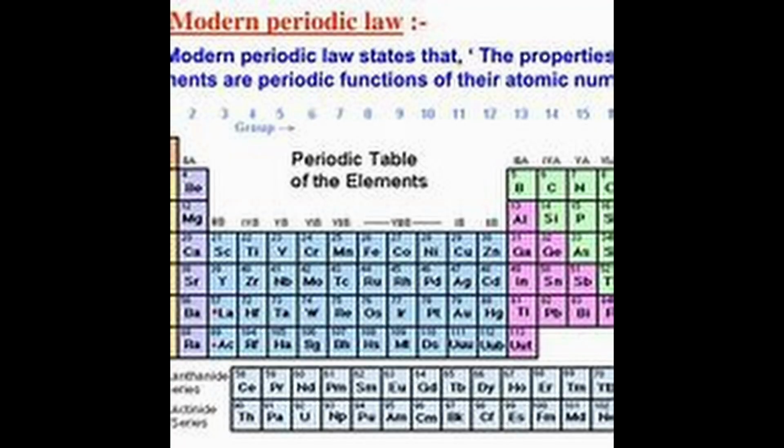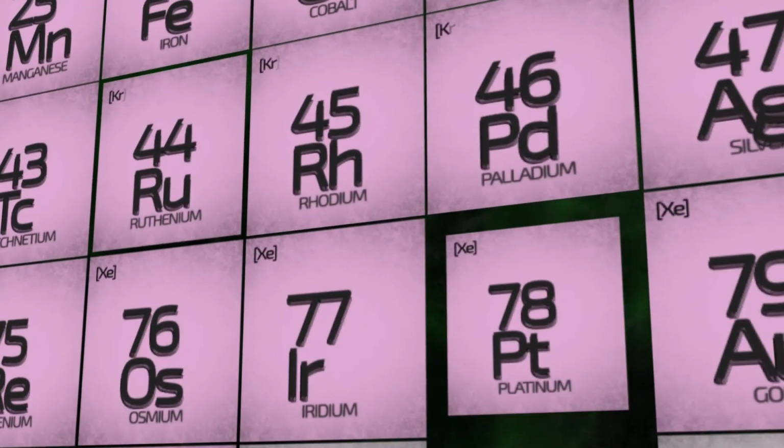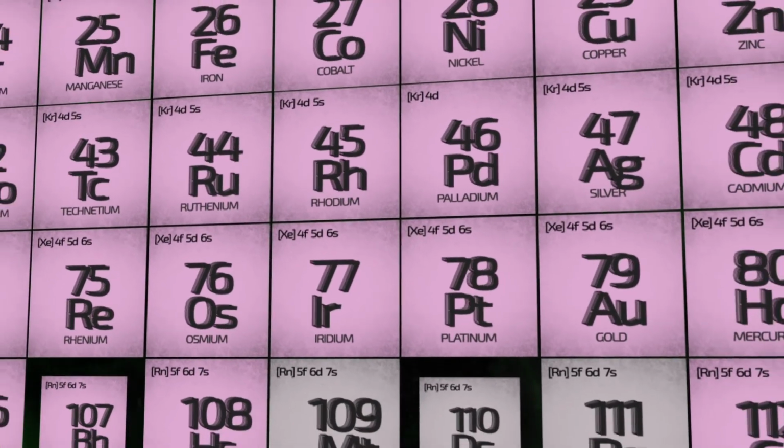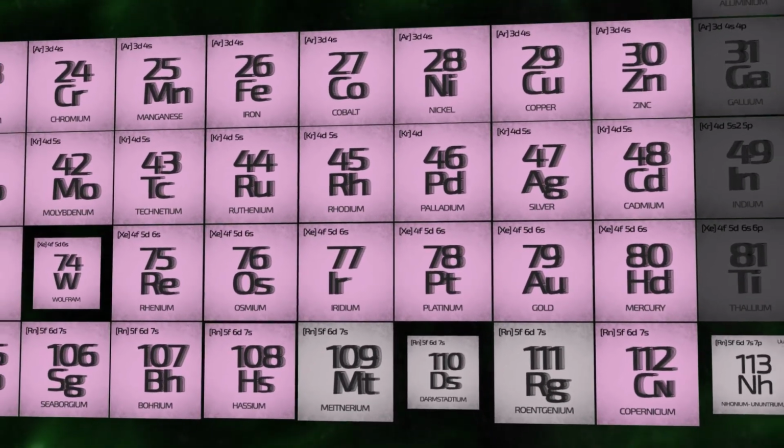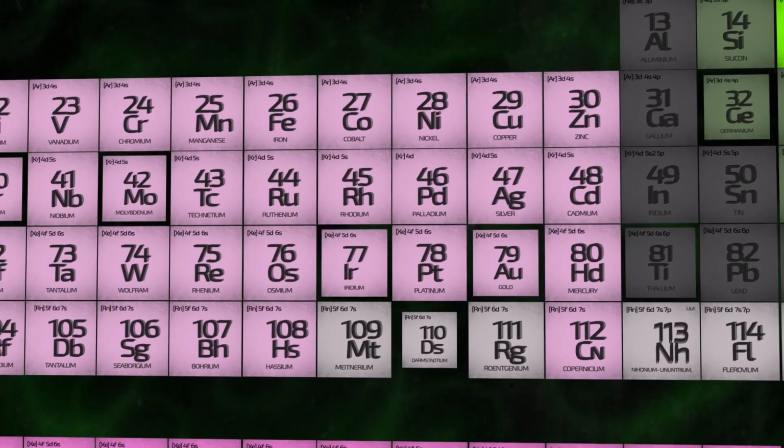Therefore, Mendeleev's periodic law was modified into the modern periodic law, which states that the physical and chemical properties of the elements are a periodic function of their atomic number. This was an important turning point in the study of inorganic chemistry. Also, it is now easy to visualize that as the electronic configuration of elements changes, physical and chemical properties change. In the long form periodic table, the horizontal rows are called periods and the vertical columns are called groups.